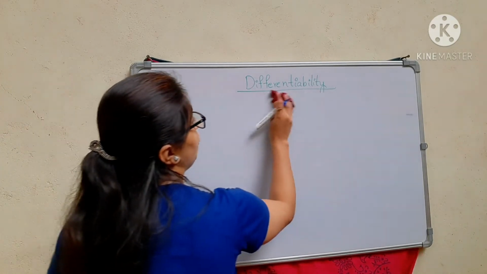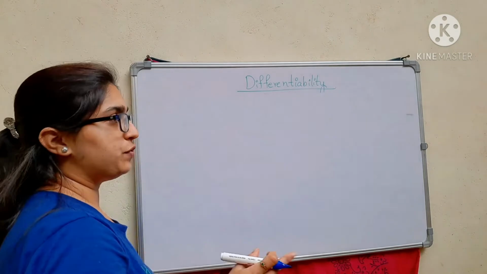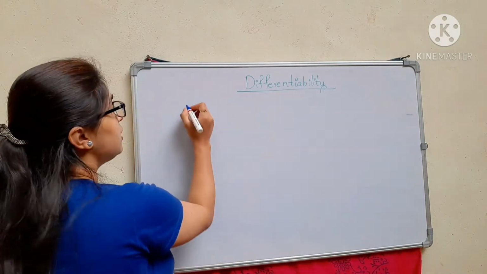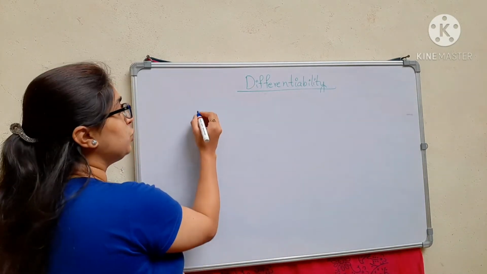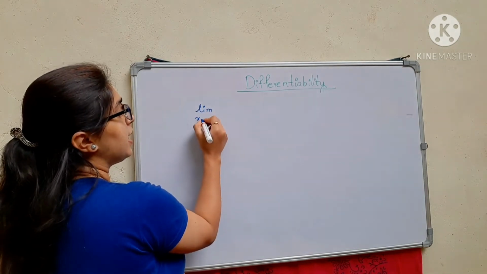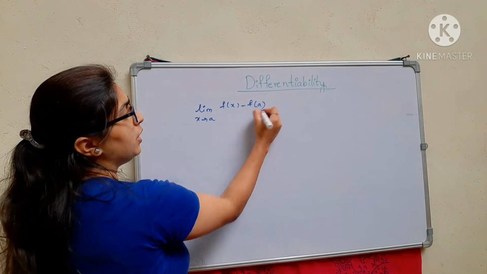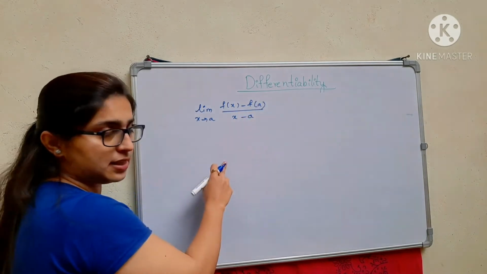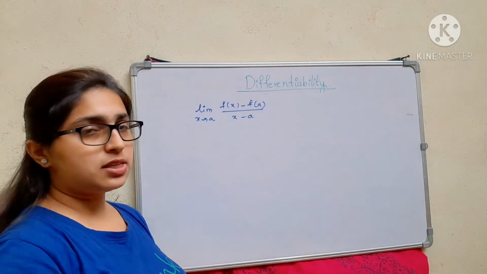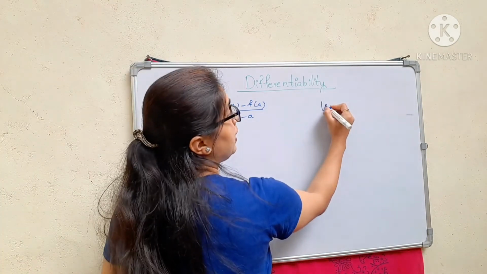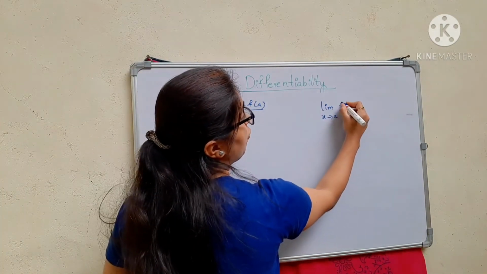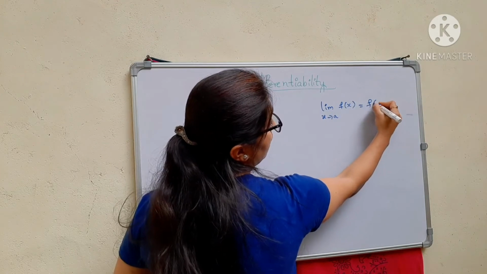So a differentiable function will be a continuous function. I can prove it also. For the function to be differentiable, the limit as x approaches a of f of x minus f of a divided by x minus a should exist. This function is continuous when the limit as x approaches a of f of x is equal to f of a.